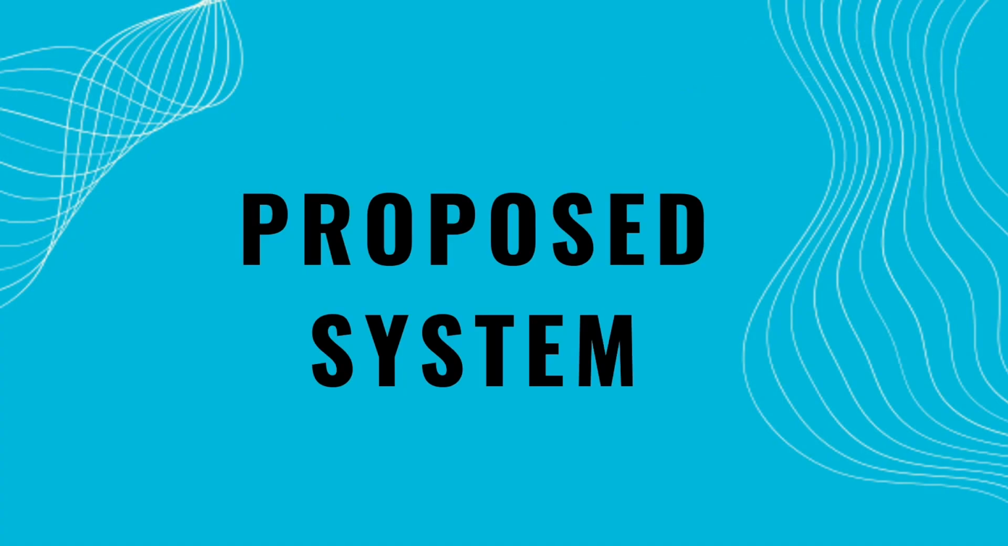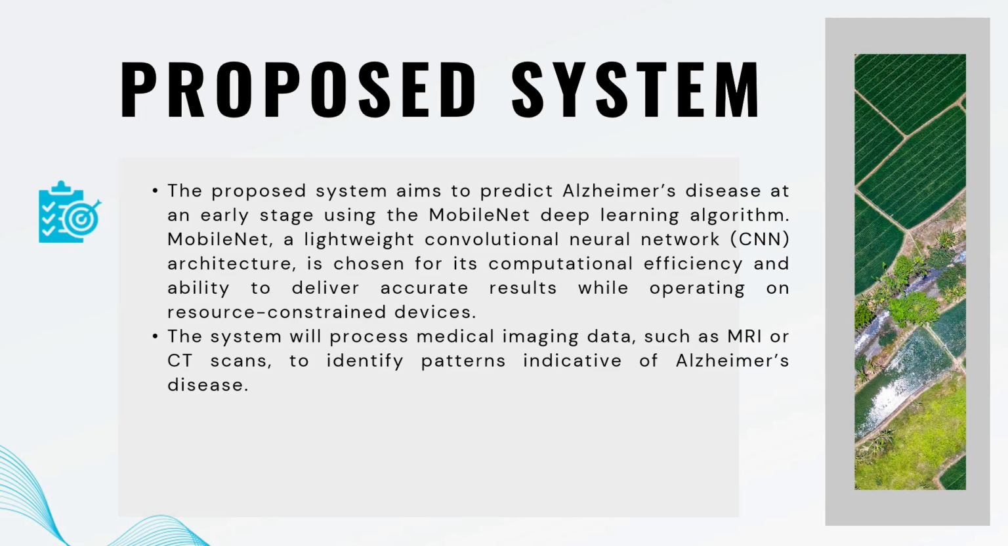Let me move on to the proposed system. In the proposed system, we are going to predict Alzheimer disease with the MobileNet model based on a CNN, convolutional neural network, which is a very resource constrained algorithm. Resource constrained means you can run this project on a low end system itself. This system uses MRI as an input as well as CT scan as an input. You can use both scans, not only a single scan. That is another major advantage.